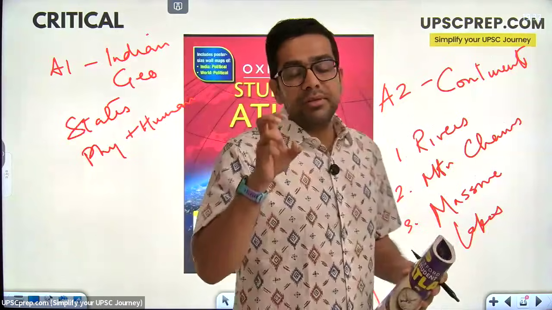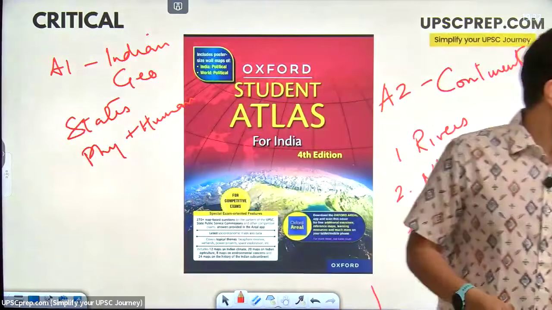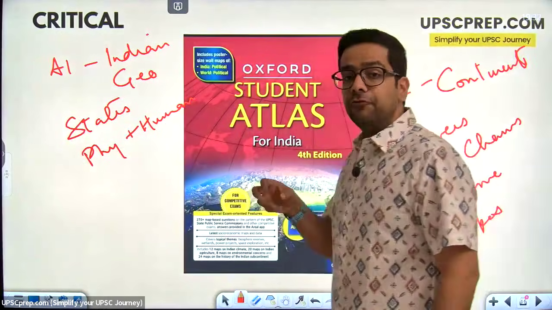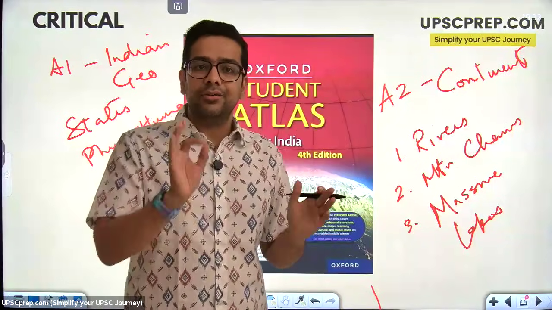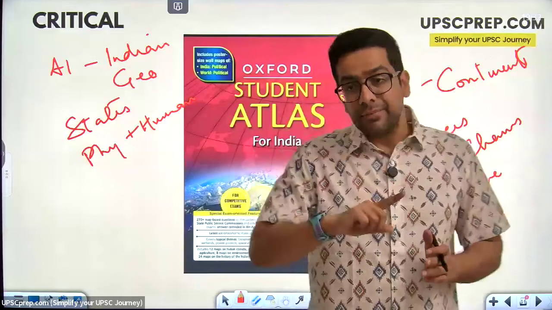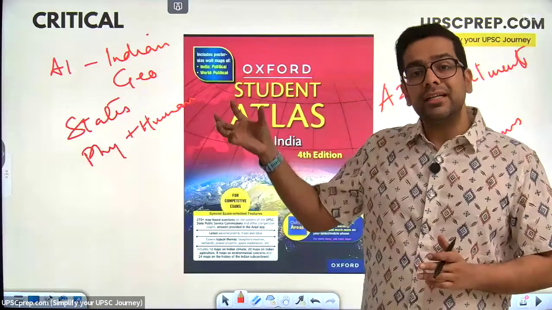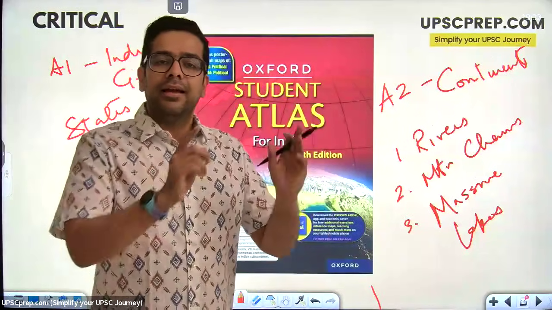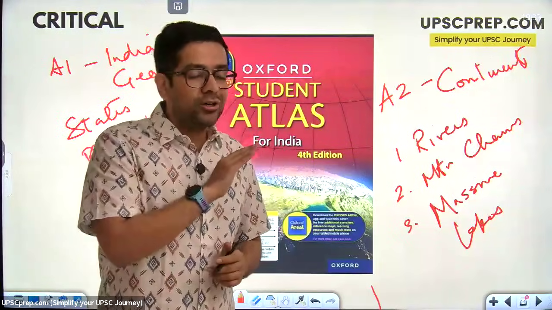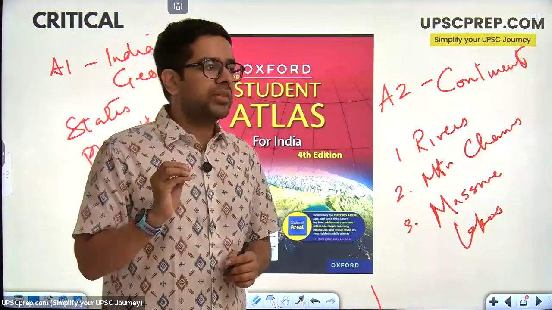What is visible? It will be something like Chilika Lake. It will be something like Pulikat Lake. It will be something like Vular Lake. So any lake which is visible on the map of India, those are the lakes that I'm concerned with. Similarly, when I'm talking about the continents, any lake which is visible on the size of the continent, I am concerned with those only. I am not concerned with each and every new lake.